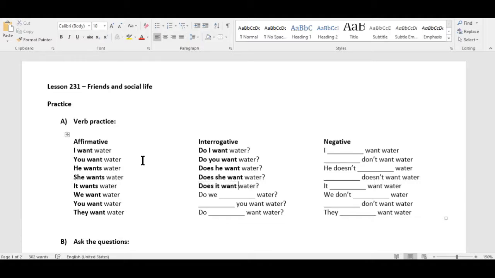You can change water to coffee, chocolate, cake, dessert, whatever, okay? I'm just using water because water is very common and we all need water and we all want water. Do we want water? Do you want water? And do they want water?